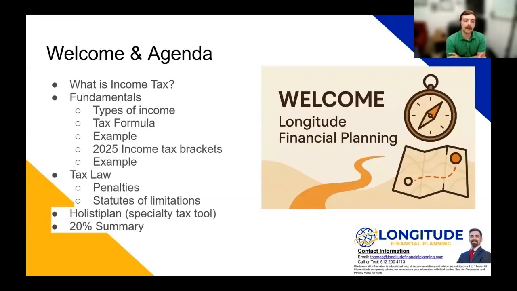So here's our agenda today. We're going to first answer the question, what is income tax? And we're going to review the fundamentals, different types of income, the tax formula, some examples of the tax formula in action, the tax brackets that are involved, and then we're going to touch on some tax law topics. So this is penalties, statutes of limitations, and then I will demo my specialty tax planning tool, Holistiplan, for you, everyone. And we'll end with our 20% summary.